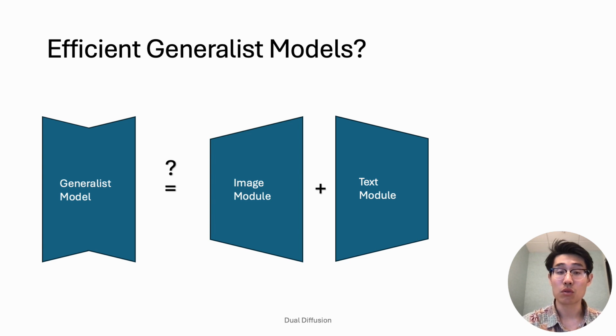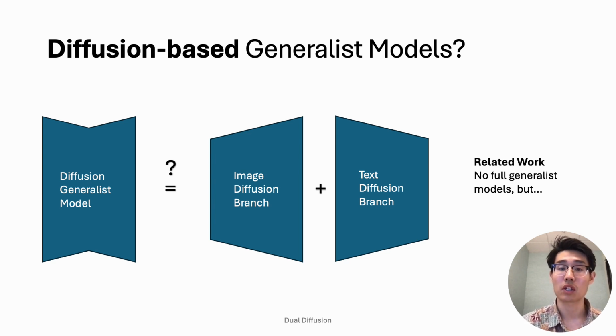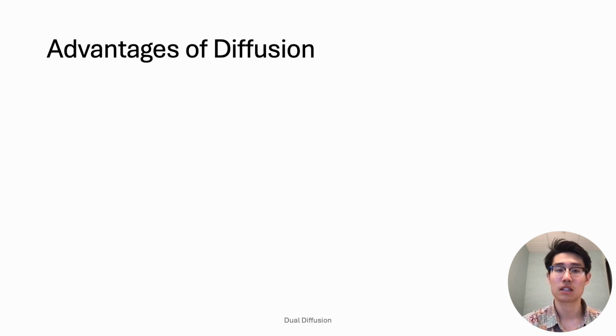We wanted to just have two components, an image and a text module, that were deeply interconnected. This is also useful, for example, if you want to unlock the latent image understanding capabilities of an existing T2I model. So a natural way to do this without introducing any causal loops between components is to have diffusion on both branches. Curiously, diffusion-based generalist models actually don't really exist in the literature, and we'll talk about that. The only partial matches are Versatile Diffusion and UniDiffuser, but they don't support the full suite of multimodal tasks.